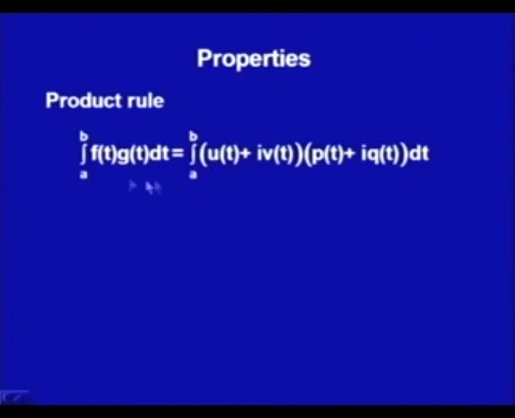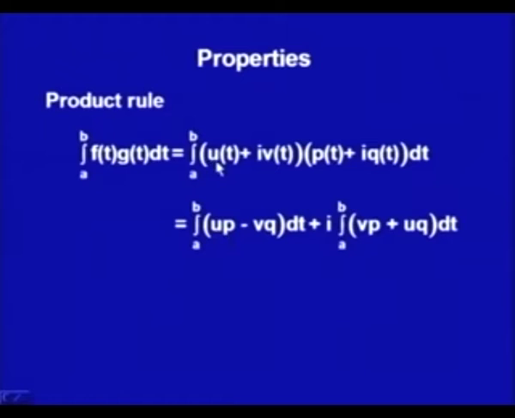We just substitute the values of the functions f and g, u plus iv and p plus iq. Now, using the product of complex numbers, we would get u into p minus v into q, and i times v p and u q, this is with the plus sign. So, now what we are getting is this multiplication as u p minus v q plus i times v p plus u q.